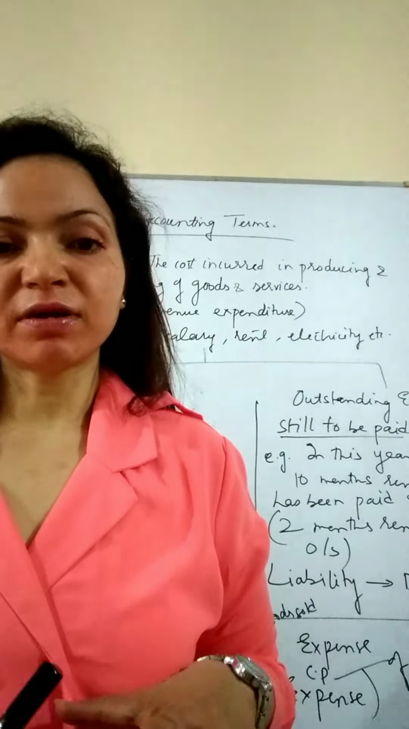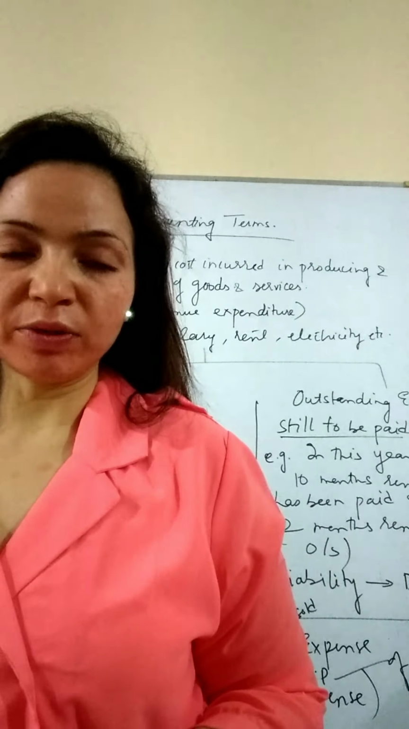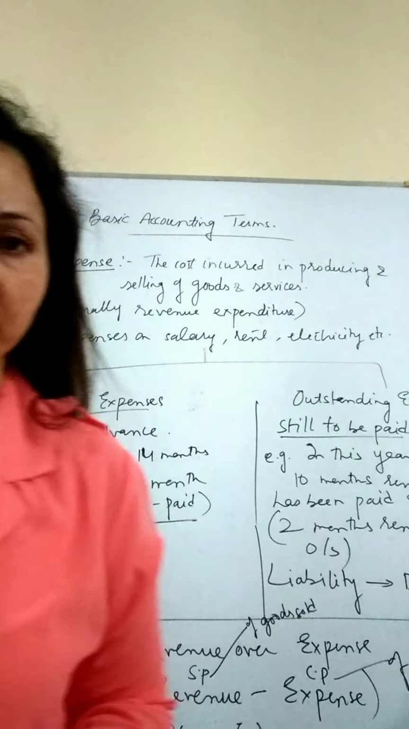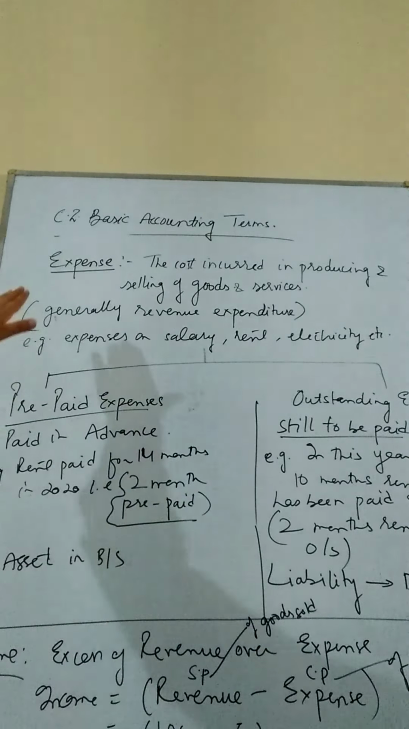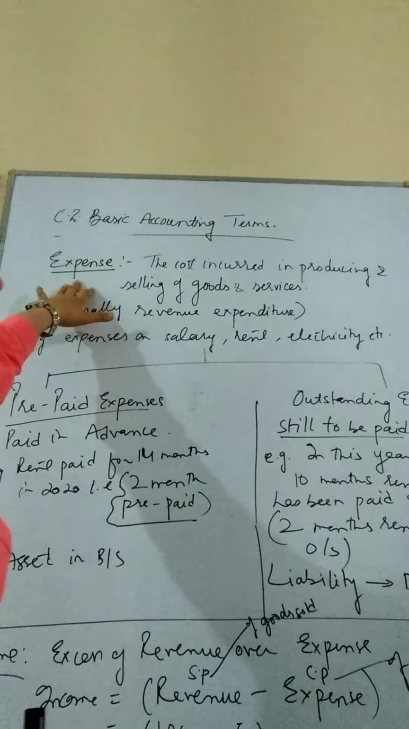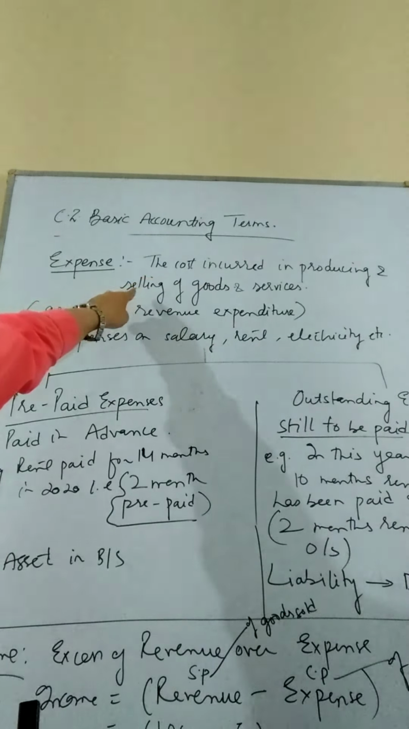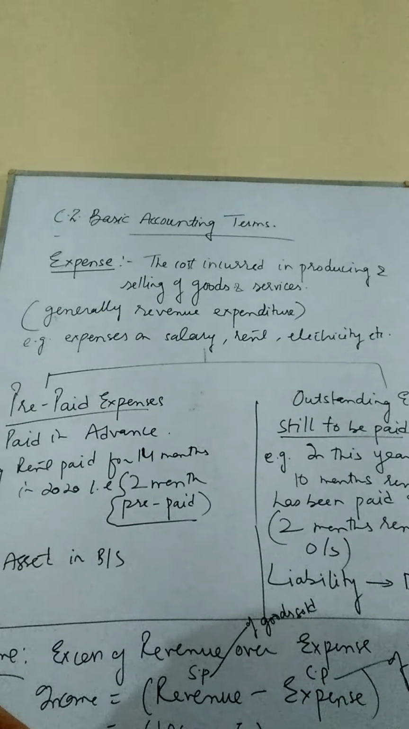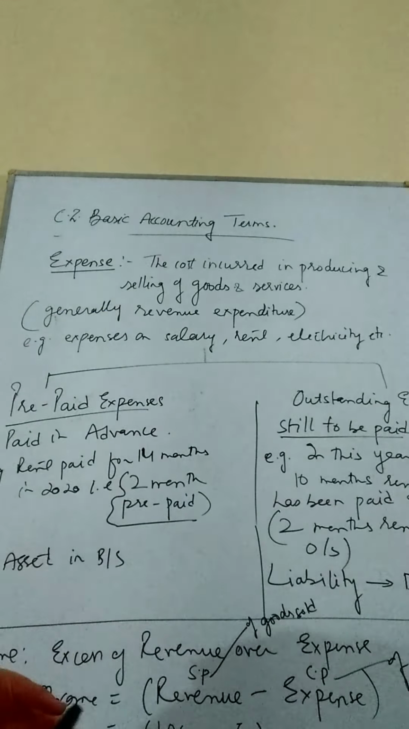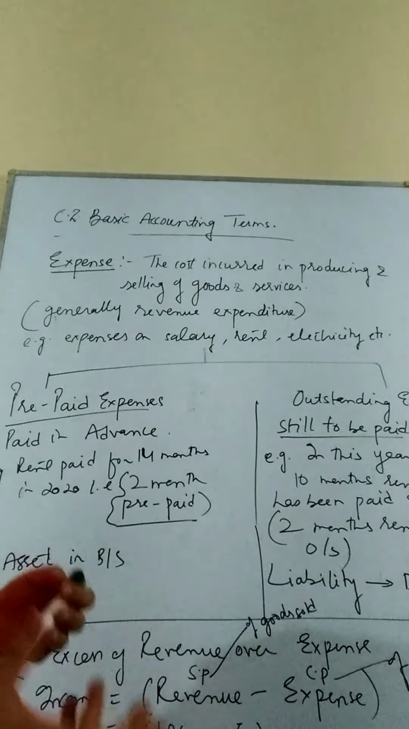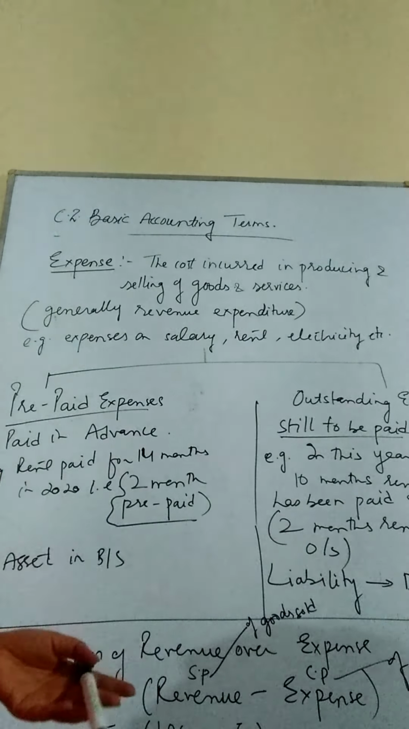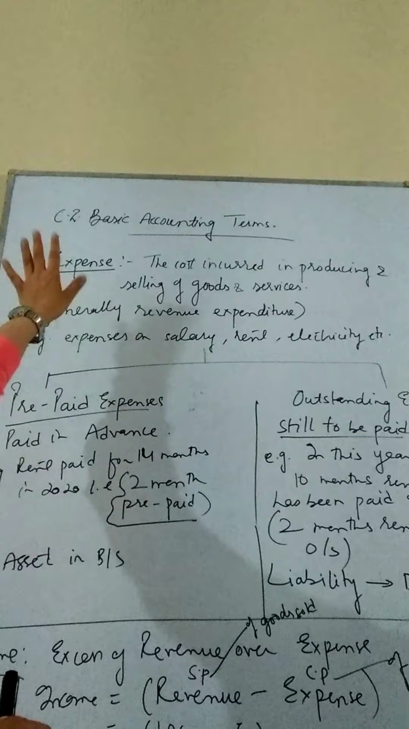Then we have different terms which we are picking up today as per the assignment which has been given to you. So here we go with expense. Now what is an expense? The cost incurred in producing and selling of goods and services. Whatever money is spent in making of the goods, in producing them or selling of the goods and services, that is considered as an expense.